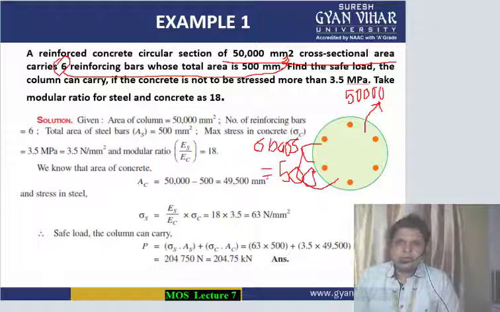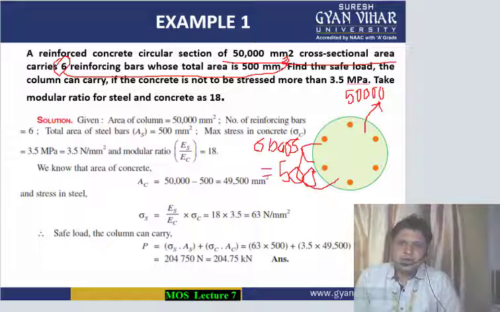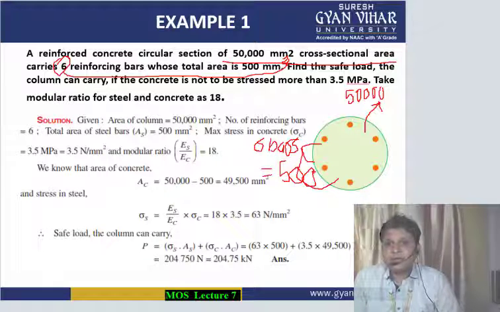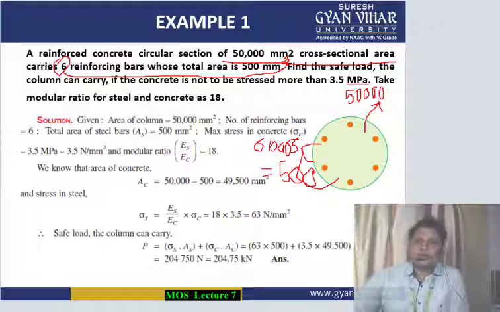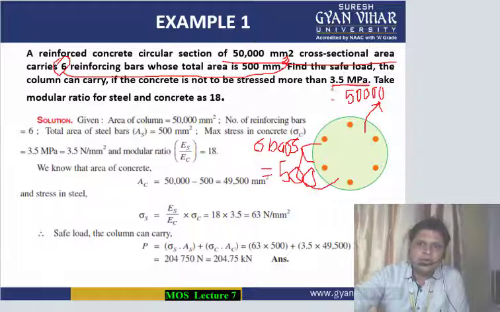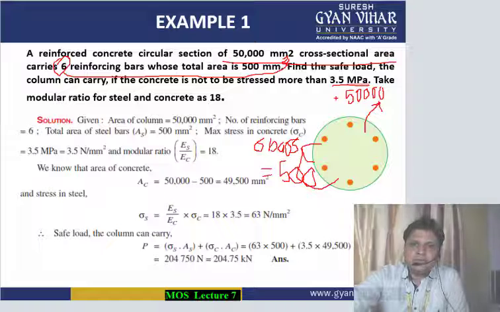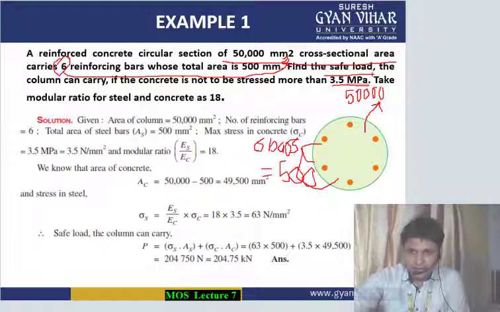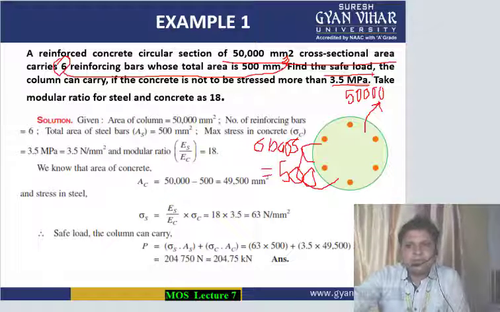Now find the safe load that the column can carry if the concrete is not to be stressed more than 3.5 megapascal. The stress value has been given as 3.5 megapascal. It should not be more than this, and we have to find the maximum safe load which can be applied so that the stress developed is 3.5 megapascal.